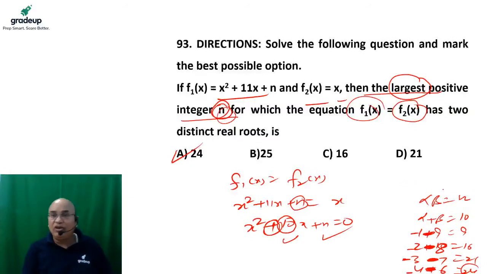It happens only and only then when the numbers are nearest to each other. जब नंबर एक दूसरे के पास पास होंगे तो उनका प्रोडक्ट क्या हो जाएगा? मैक्सिमम. Okay, so the largest possible value of n is 24.